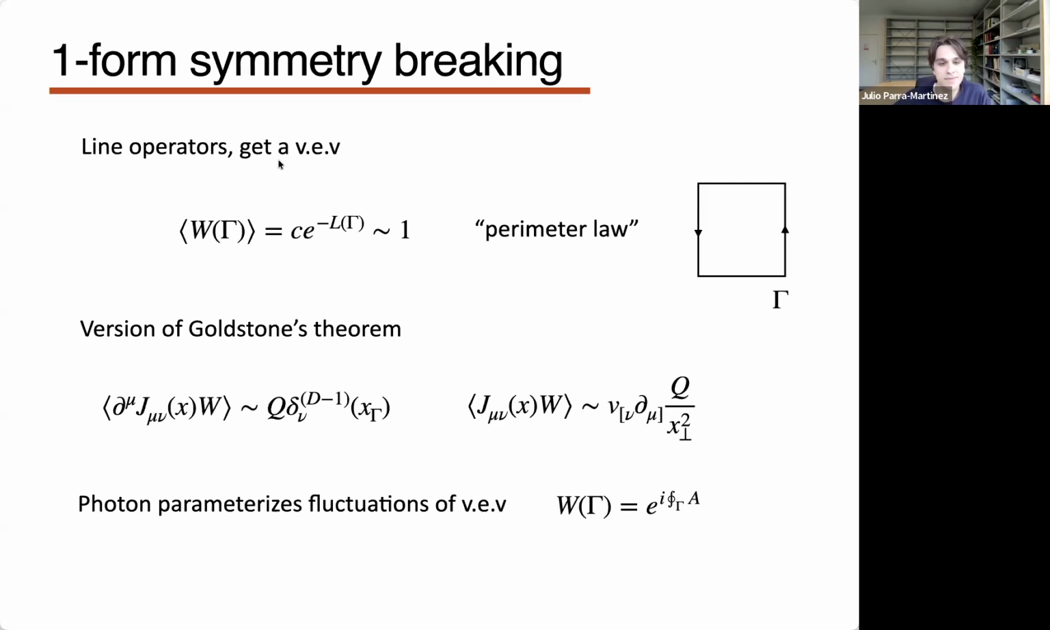But from this modern perspective, it is the breaking of this one-form symmetry. The same argument for Goldstone's theorem that I gave before holds here. If I look at this correlation function, because this Wilson line has gotten a VEV, there's going to be a contact term, which means that this current will now have some power law decay in the presence of this line. That is only possible if there is some gapless mode, which in this case will be a photon field. The photon parameterizes fluctuations of the VEV.